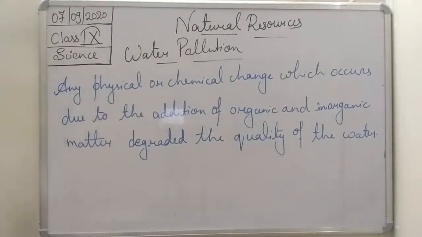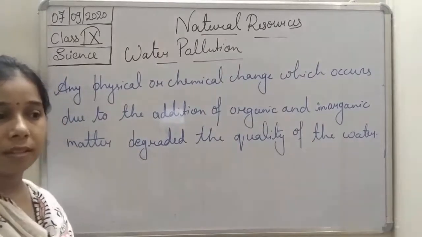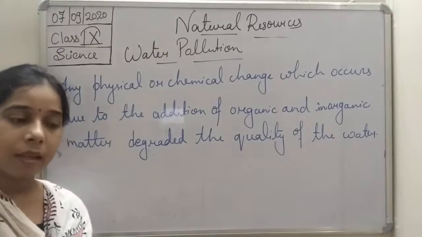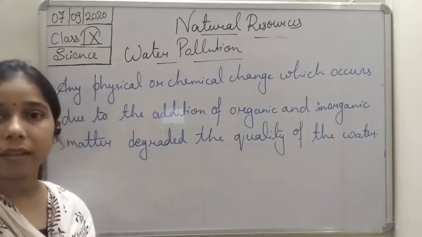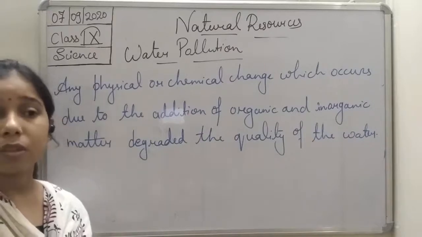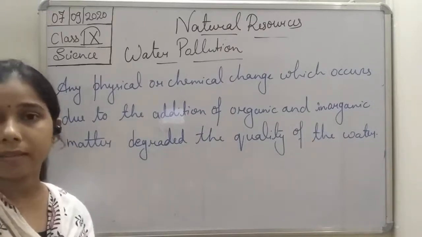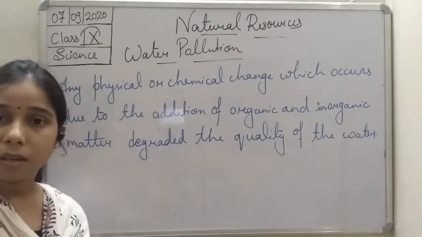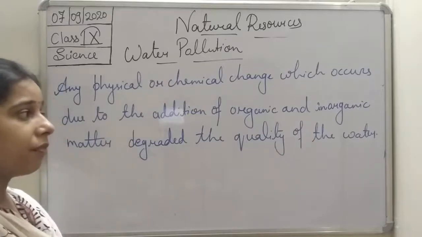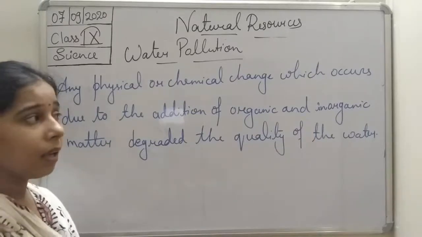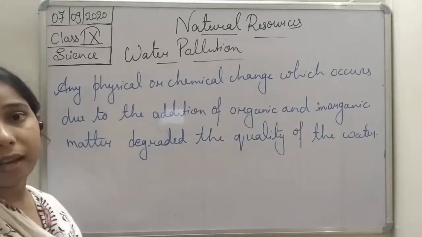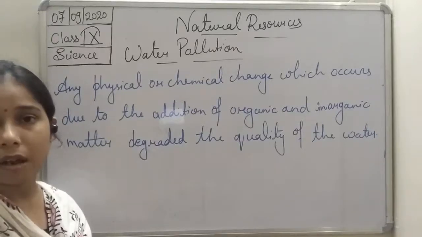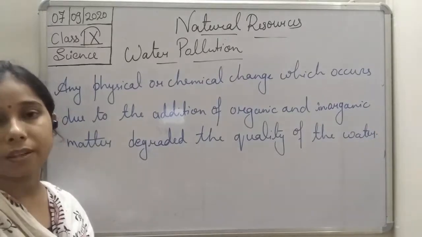Now you see here, student, when we started this topic, we discussed what the percentage of water on the earth is. We said that the amount of fresh water on the earth is very less. So it is a small fraction of the water that is available for us to carry out our day-to-day life activities. In such a case, if the fresh water is contaminated, if impurities are added to the fresh water, then this will cause a major problem for us.